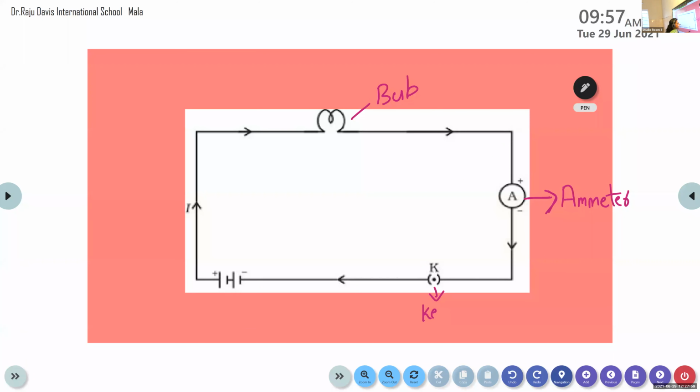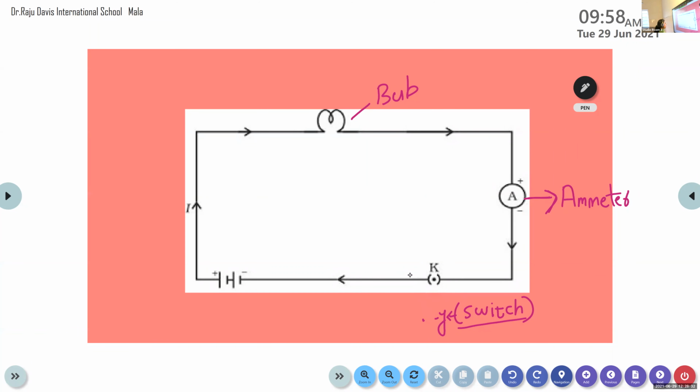K represents key, or you can say it as switch. I think you may be familiar with this term switch. One more term we can use for switch is key. The key or a switch is a device that is used to open or close the circuit. You can see this device in our physics lab. I will show the image of key in my next class.